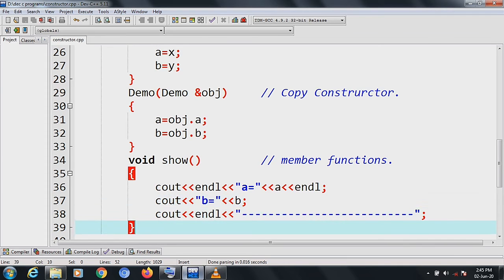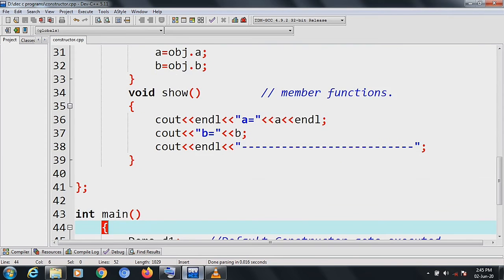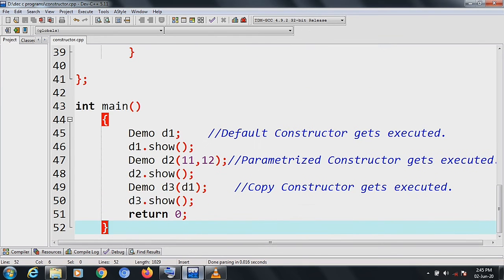Now we have ended the class, like we have closed the curly braces and put the semicolon in front. So now we have ended with our class. Now we would have a main function. In the main function, you can have a look. First, we have declared one object of the class, demo d1, and after that we have called the function d1.show. So whenever we declare the object demo d1, the default constructor will get executed automatically.